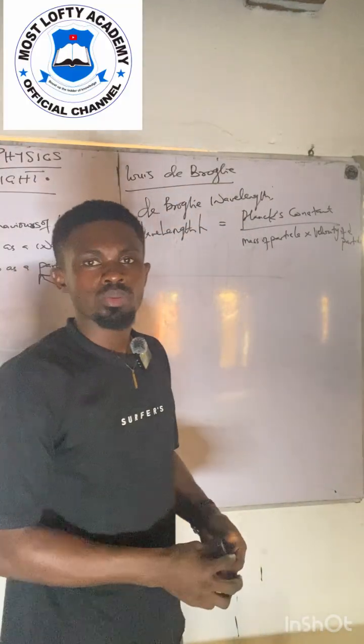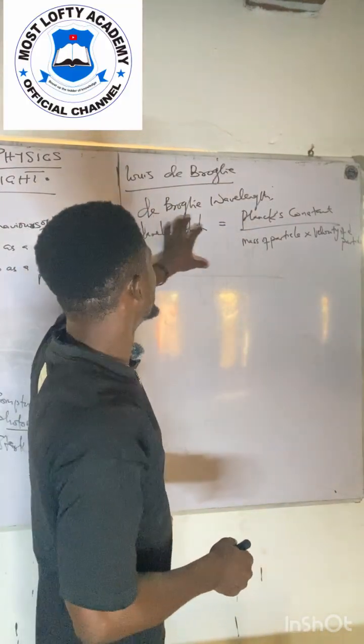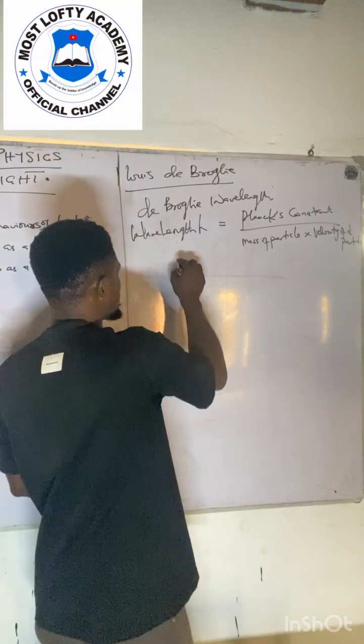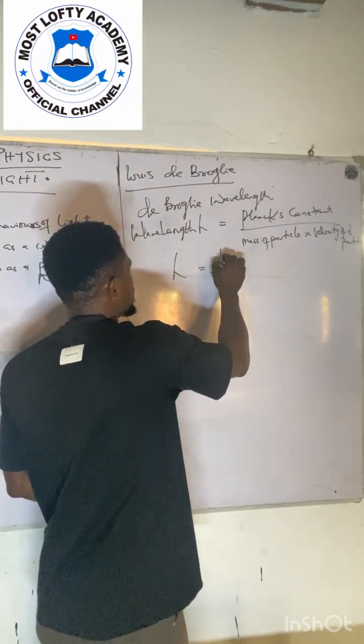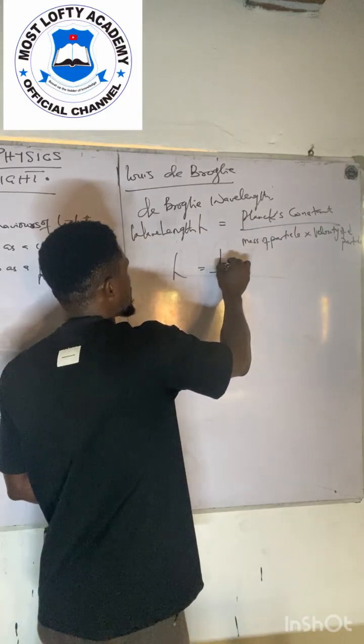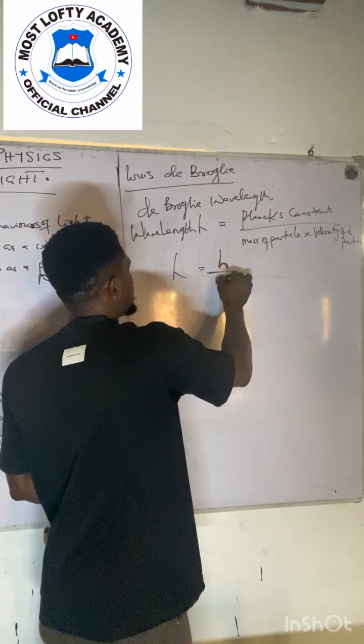Are you with me? So this is the de Broglie wavelength, where you say that lambda is equal to h, which is Planck's constant, all over mv.